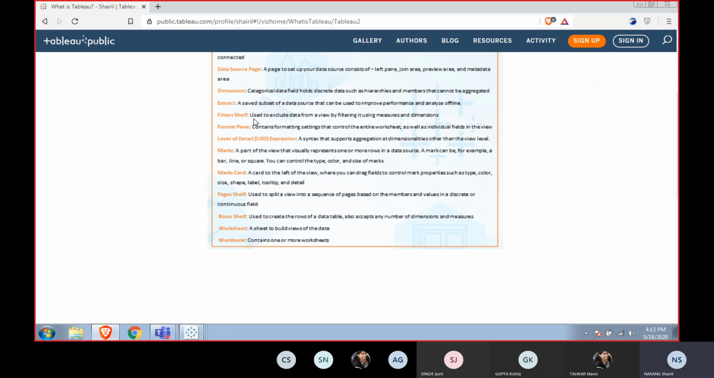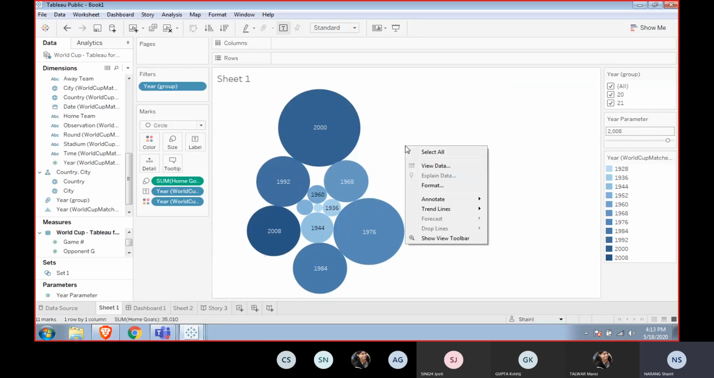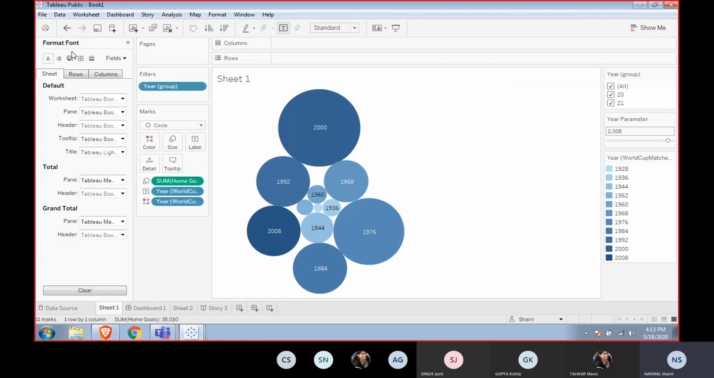The filter shell, we have seen the format panes. I can show you the format panes. Whenever I right click on this and click on format, it shows me the format pane, where we have different levels: sheet, row level, column level. You can change the formatting.